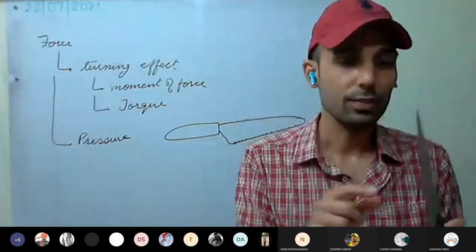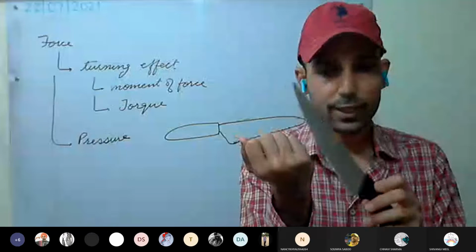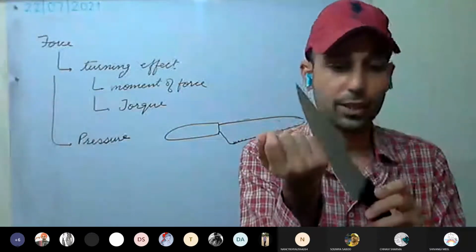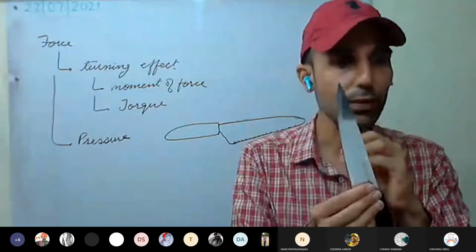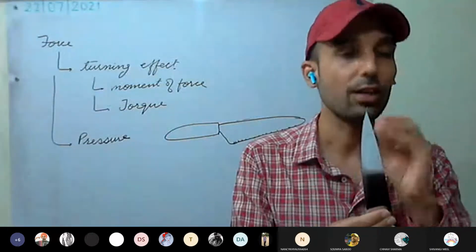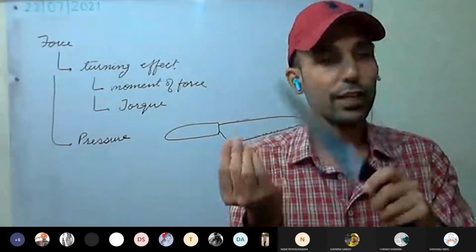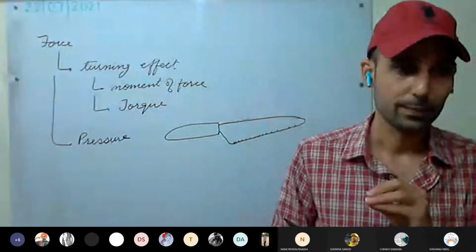Understood? Now, if I use the sharp edge, the area of contact is very less because only the sharp edge is coming in contact. And this time, the force applied gets distributed over a small surface area. Therefore, the effect is more. The effect of force per unit area is more.